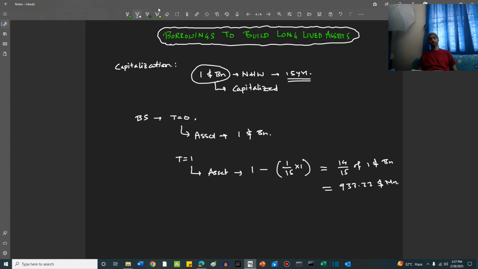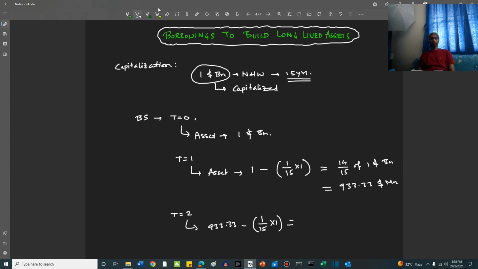Right, friends? So at t equal to 1, this will be the new asset amount of the new hardware that we purchased 1 year back. At t equal to 2, how much? At t equal to 2, again, it will be 933.33 minus 1/15th of 1 billion. Because this 1 billion will become 0 over 15 years, we are distributing this asset over 15 years and capitalizing 1/15th of it every year, right?